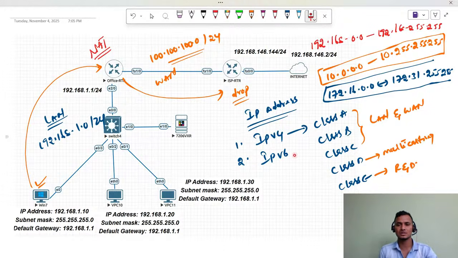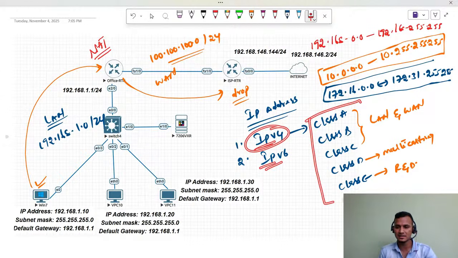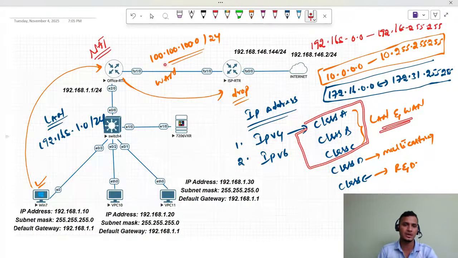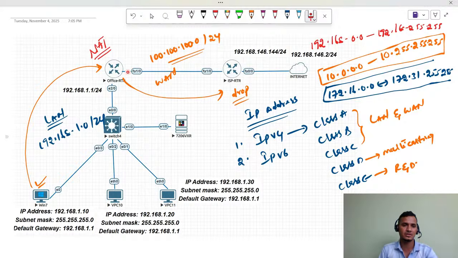Before I wipe this out, this is the IP addressing, guys. IP stands for Internet Protocol. We have two versions, and IPv4 is divided into five classes. Class A, class B, and class C are used for LAN and WAN purposes. The connectivity from your office CE router to the PE router is your WAN, and downstream from the CE router is what we call the LAN.